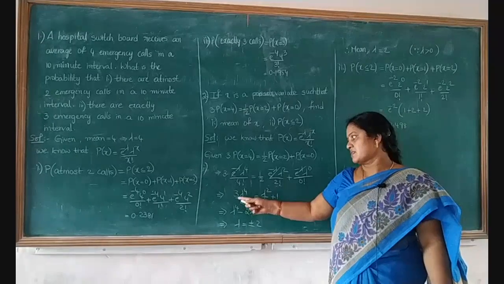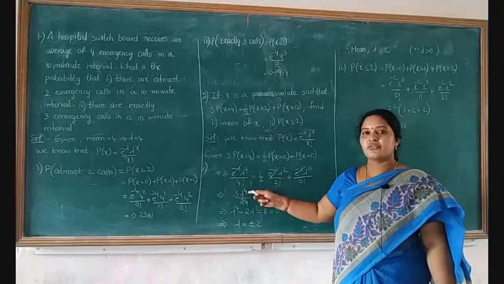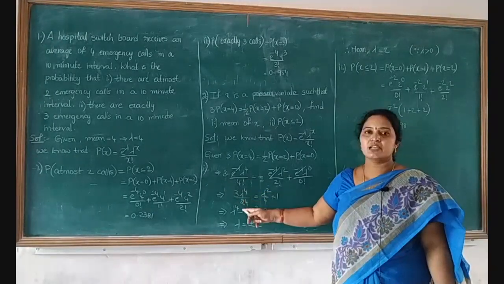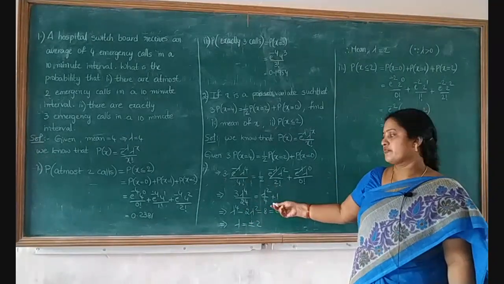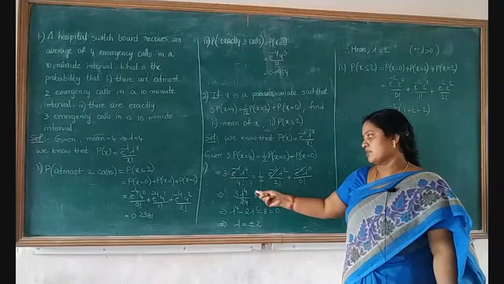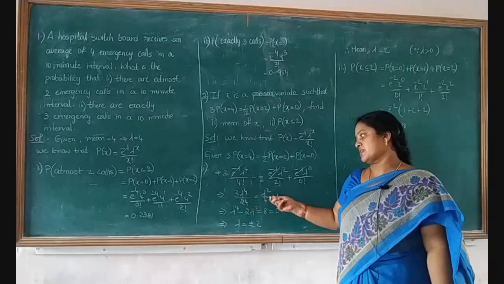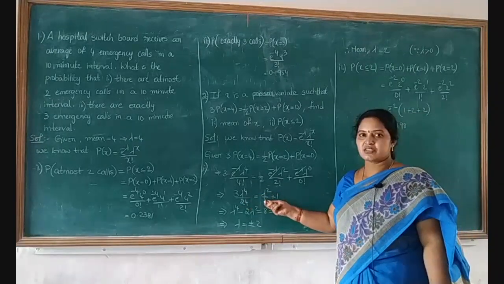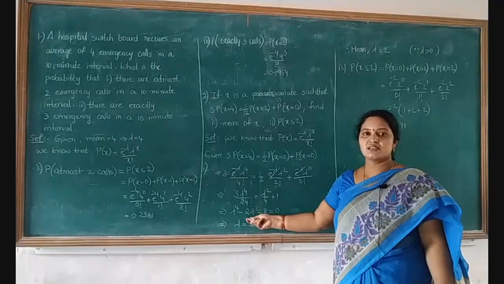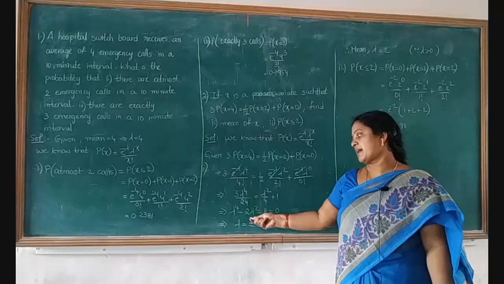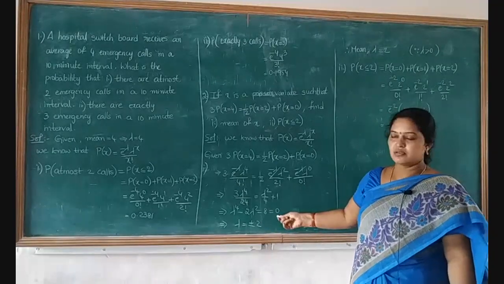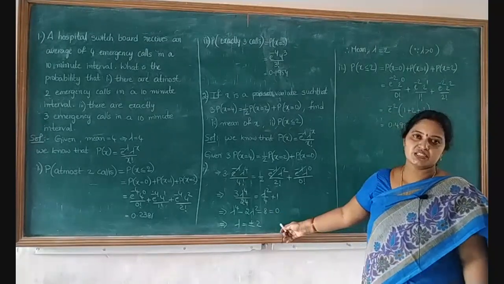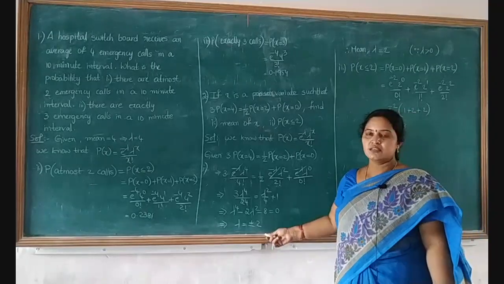Which implies 3 into lambda power 4 divided by 4 factorial, that means 24, equal to lambda square divided by 4 plus 1. Now you will take this 24 to this side. On simplifying this equation, we will get lambda power 4 minus 2 lambda square minus 8 equal to 0. You have to simplify this equation. You will get 4 roots here.